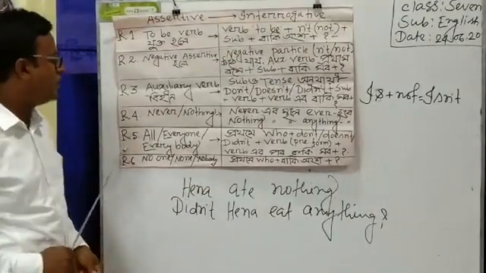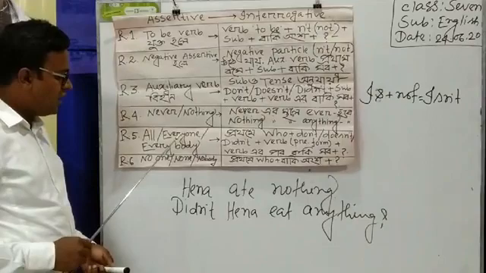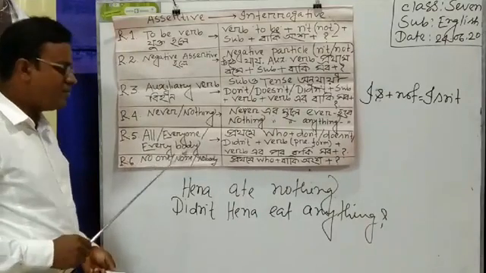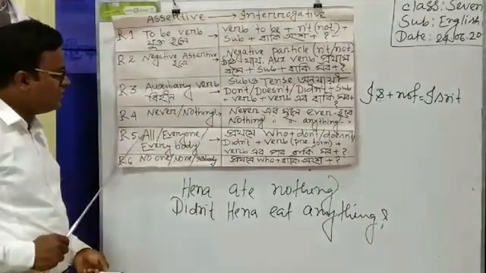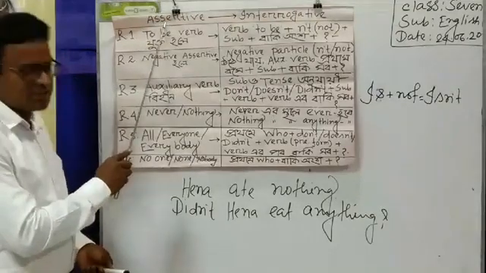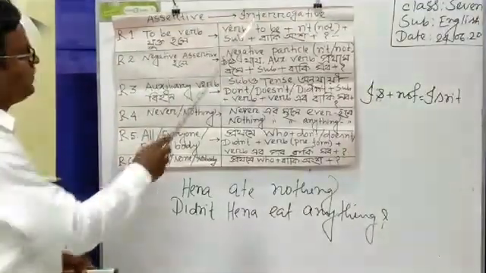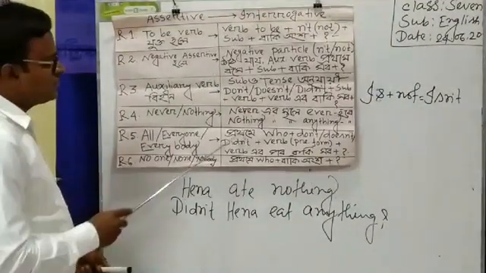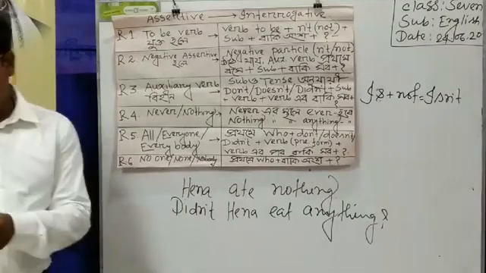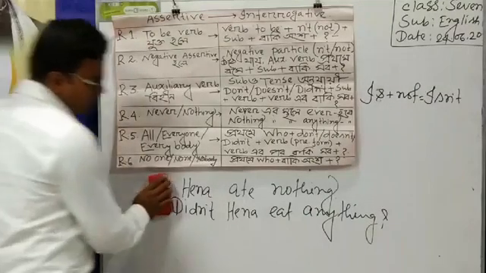Now rule number 5. All, everyone and everybody. If there are these words in assertive sentence, at the beginning of the interrogative sentence we have to write "who". That's a sentence. Please follow the board.